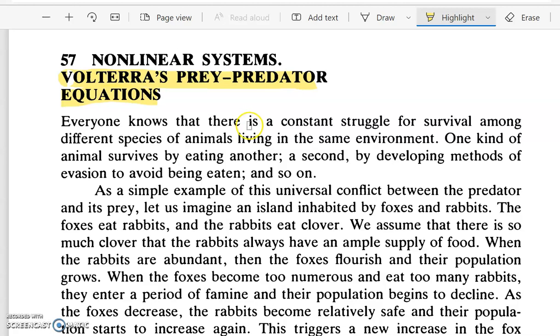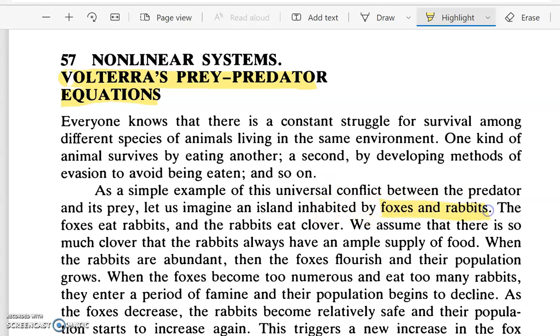Rather, one of the species survives depending on the number of the other species. So one will be eating the other. We can take any two species such that they are interdependent on one another.